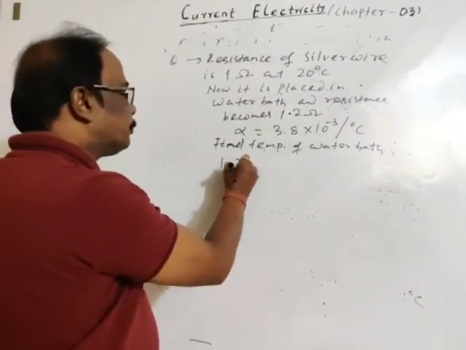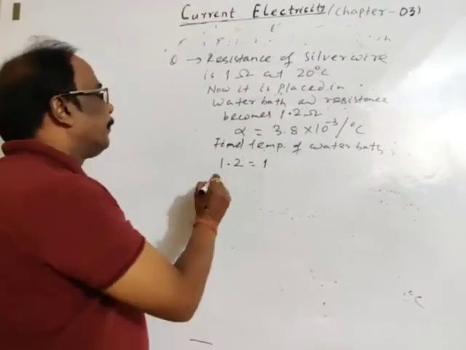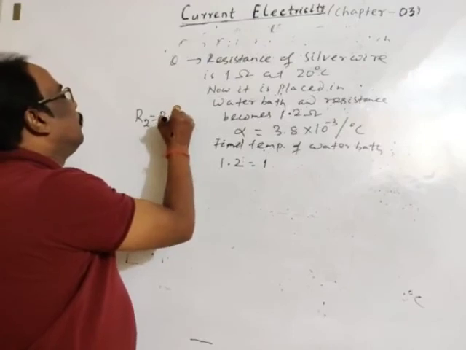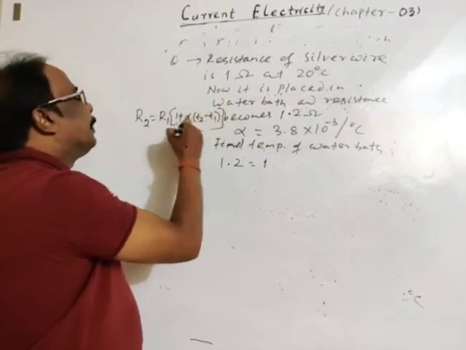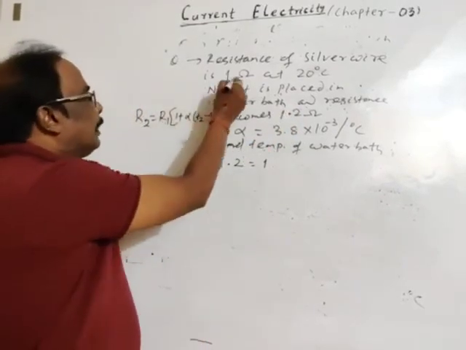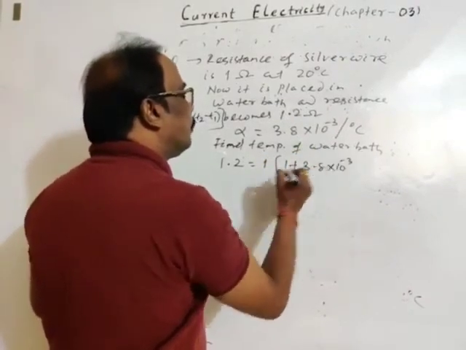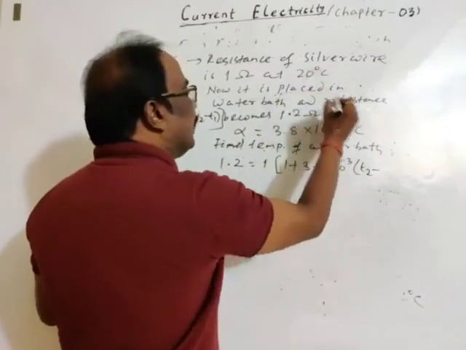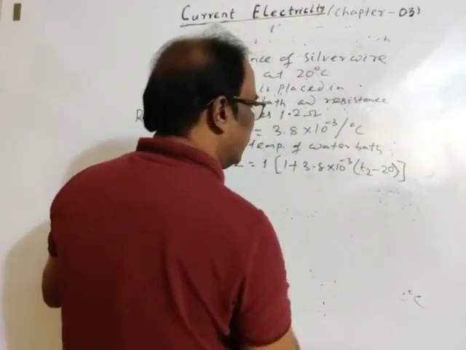Final resistance is 1.2, and initial resistance is 1. You may take a very simple relation: R2 is equal to R1 into 1 plus alpha into T2 minus T1. Then 1.2 is the final resistance, R1 is 1 ohm, into 1 plus alpha, where alpha is 3.8 into 10 to the power minus 3. Then the change in temperature: final temperature is T2, initial temperature is 20 degree centigrade.